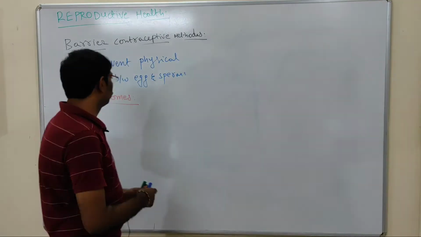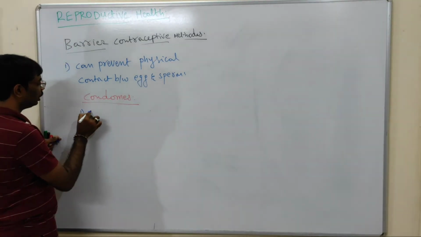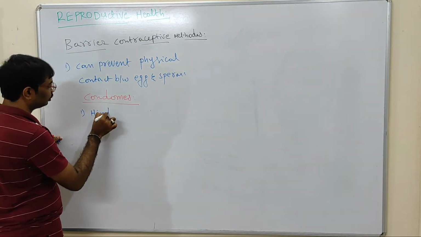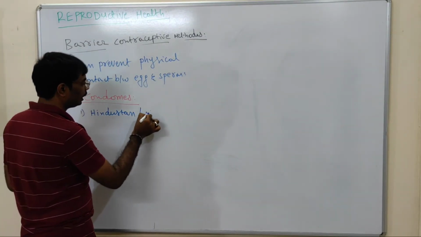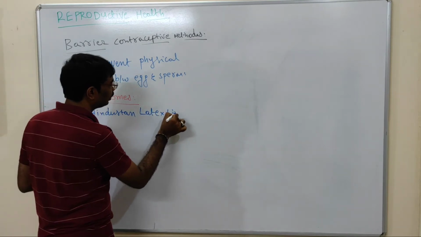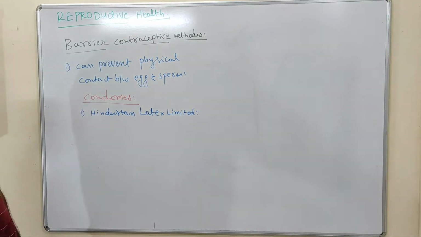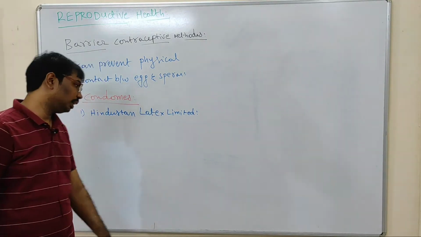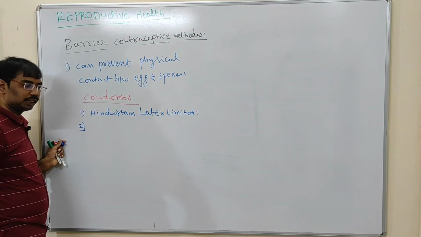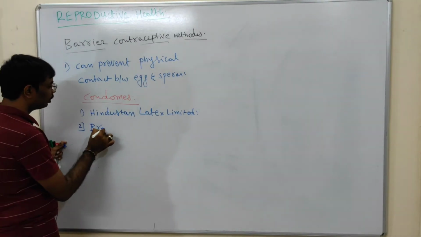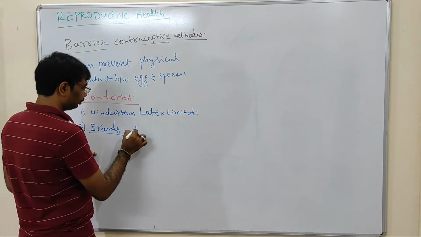The condoms were first developed in India by the Hindustan Latex Limited. Okay, so which brands were developed by Hindustan Latex Limited? Rakshak.